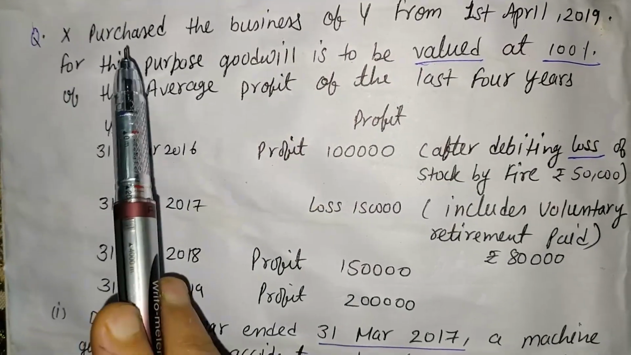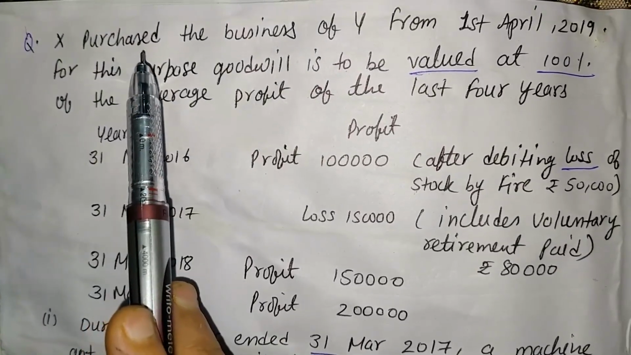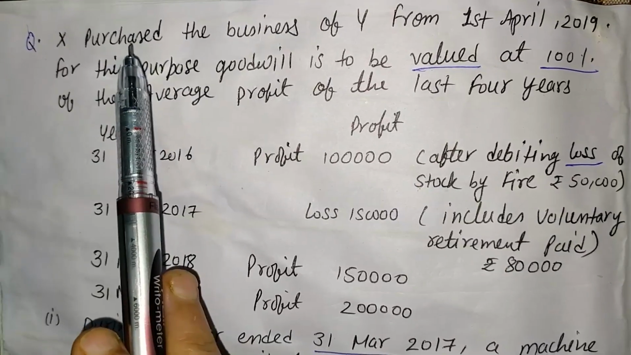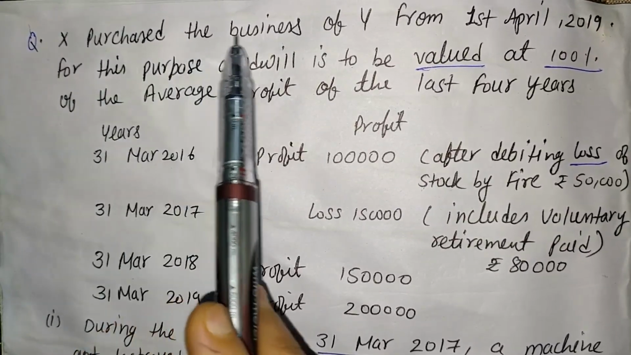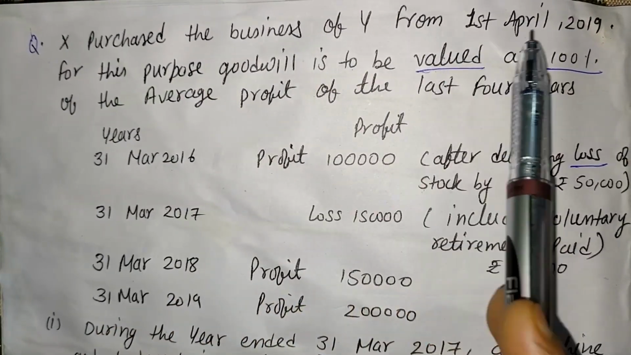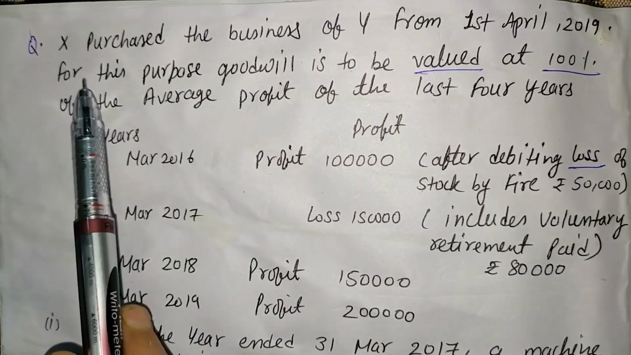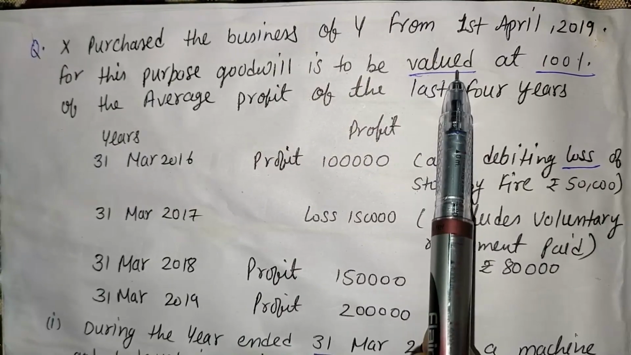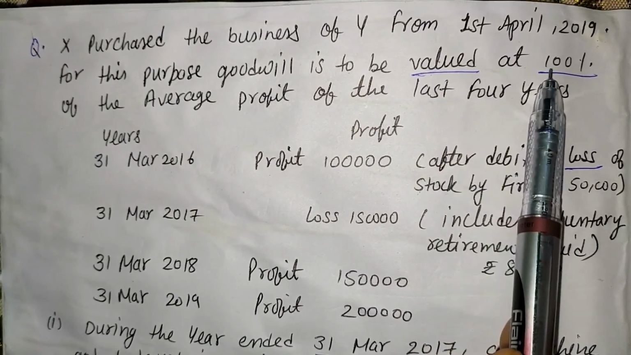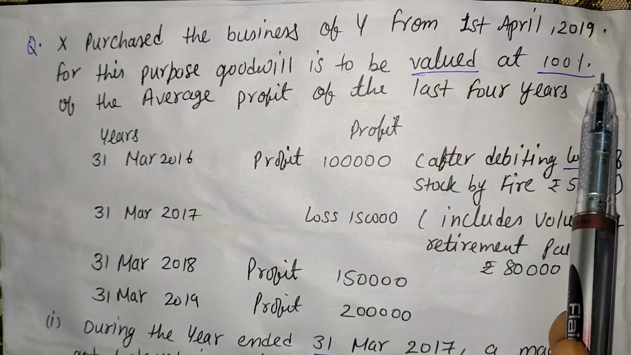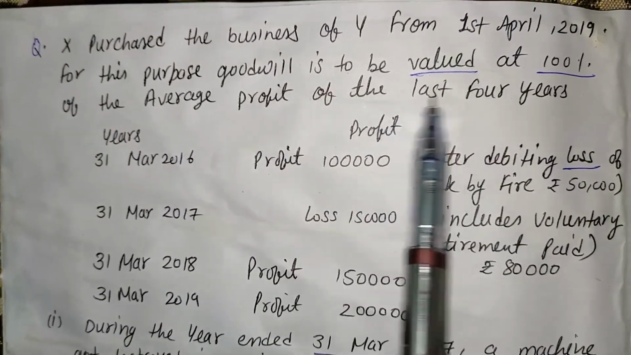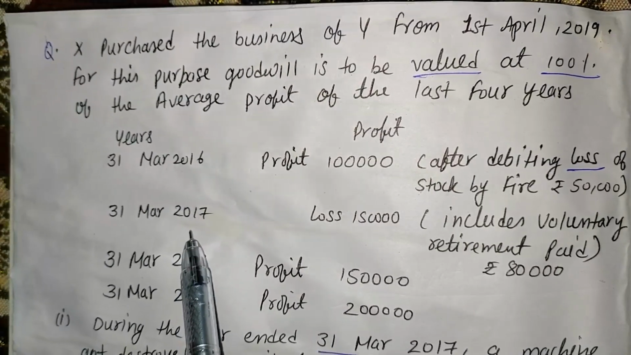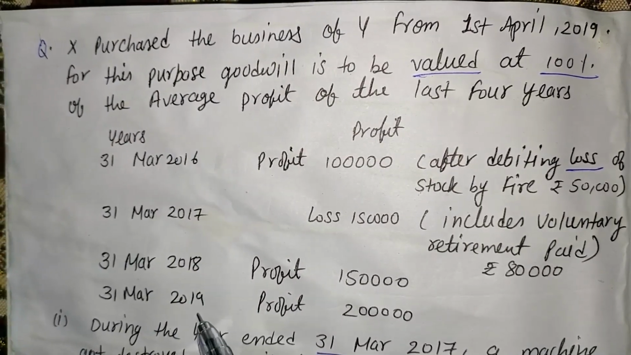Now we are solving another question that is much tougher than the previous questions. Here the question is, X purchased the business of Y from 1st April 2019. For this purpose, goodwill is to be valued. Here the valued term is given, that is 100%. That means number of year purchase of the average profit of last 4 years profit. Here the last 4 years are 2016, 2017, 2018 and 2019.